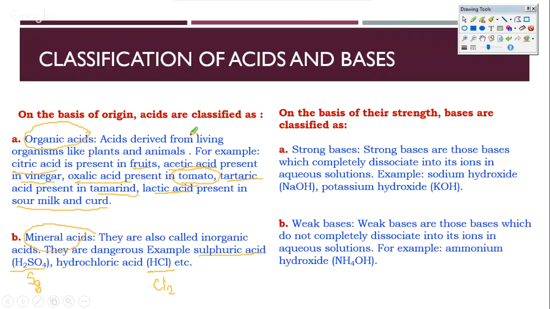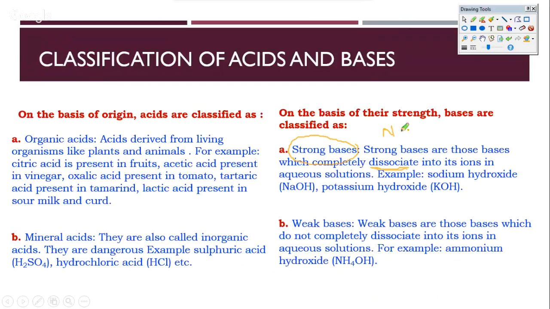So this is the classification of all the acids based on their origin. Now, bases, and I would say even acids, can be classified based on their strengths. A typical strong base is one that completely dissociates. Please note, dissociation is a phenomenon which involves breakage of bonds. Highly ionic compounds like KOH and NaOH mostly dissociate completely in aqueous solutions, that means in water.